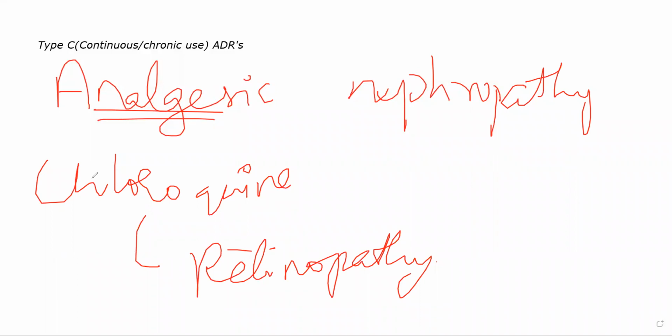Opioid analgesics, for example, if someone is taking opioid analgesics for a long period of time, they will have constipation. Okay. If you take normal NSAIDs and normal analgesics, they will have nephropathy as well. That is also one common type of chronic use effect.